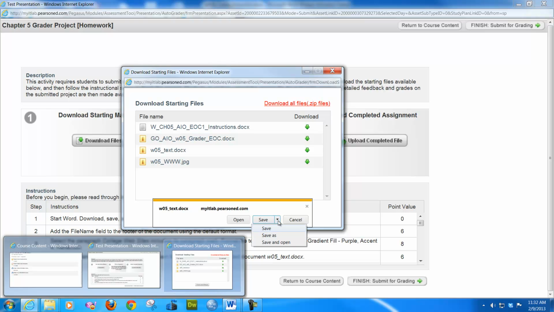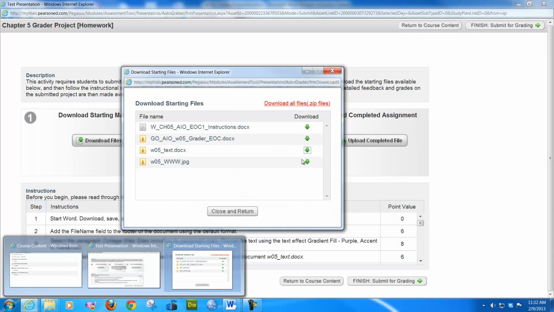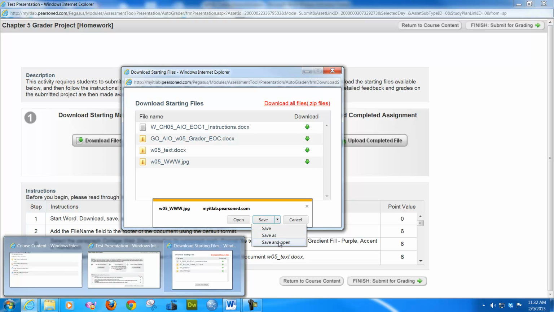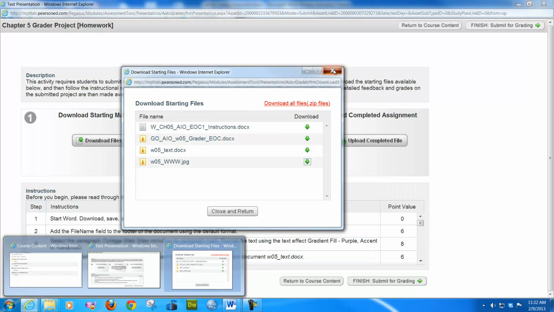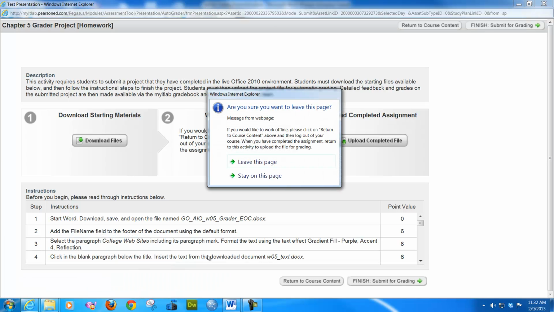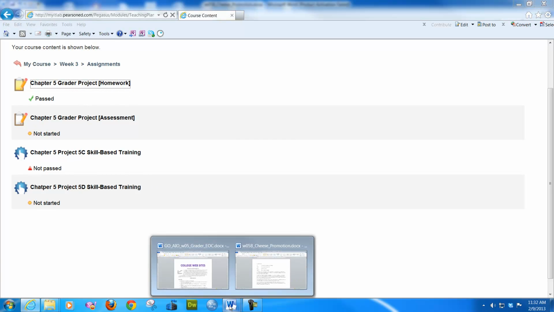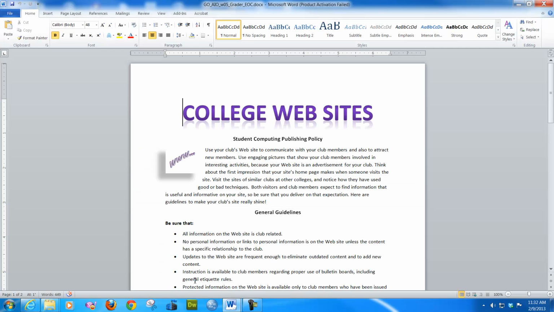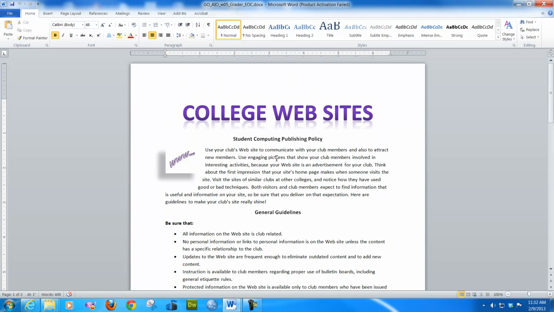And for the next case grader, you'll need all the documents that it's telling you to have. So you click save them, perfect, we have them all saved. You can close that. Now you're going to manipulate the work. So you open up the data file and it tells you what to do, and your document should look like this when you're done. So let me step you through a couple of these.